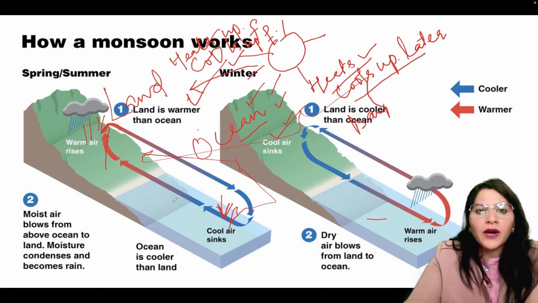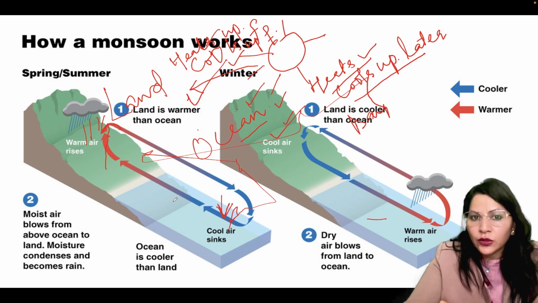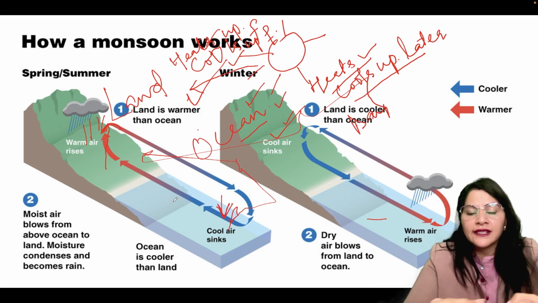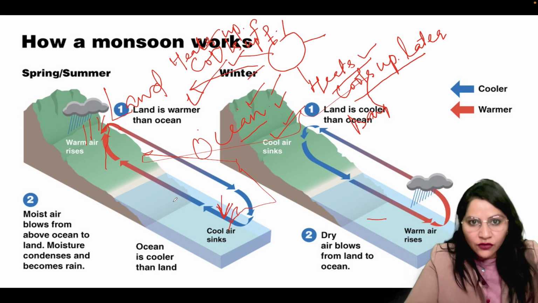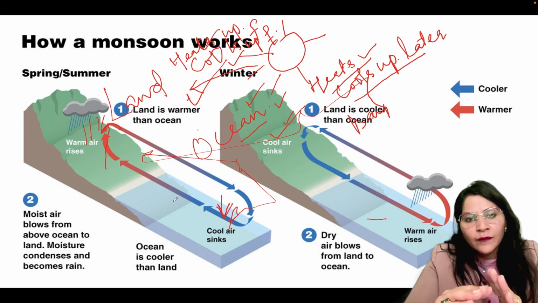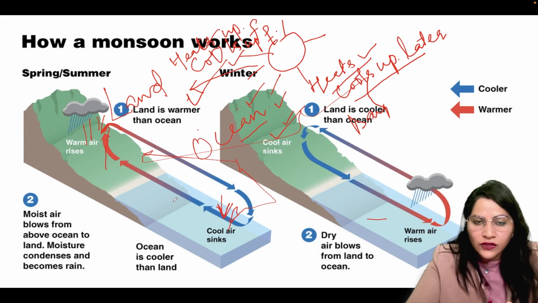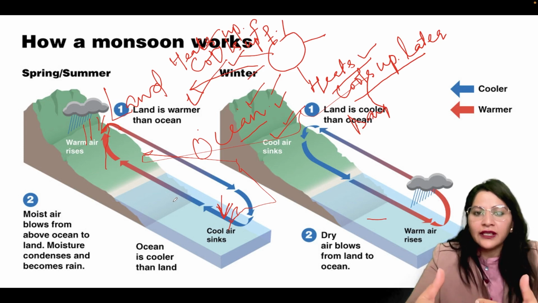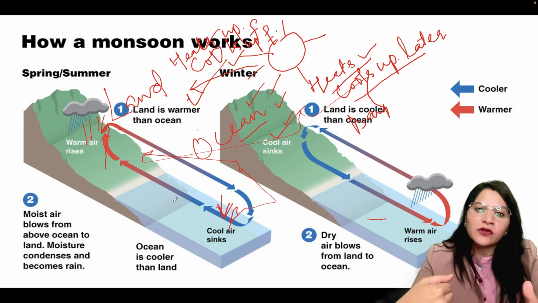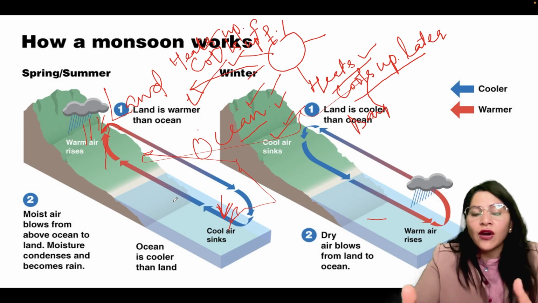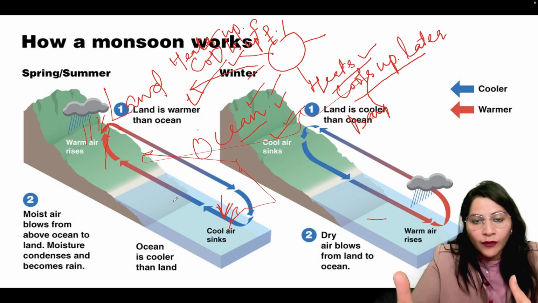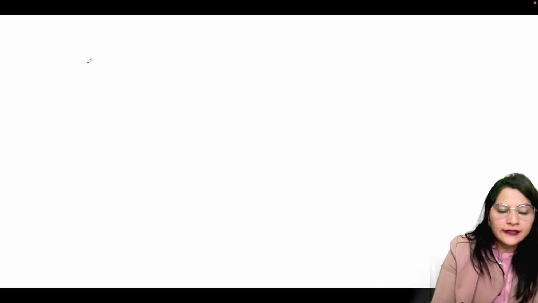Monsoon works on the pressure and temperature difference from land to sea and from sea to land in both the cases. This is the case when we will discuss the branches of the monsoon, that is the southwest monsoons and the northeast monsoons. Southwest monsoons go from sea to land, and northeast monsoons go from land to sea. Now we will discuss branches of the monsoon.